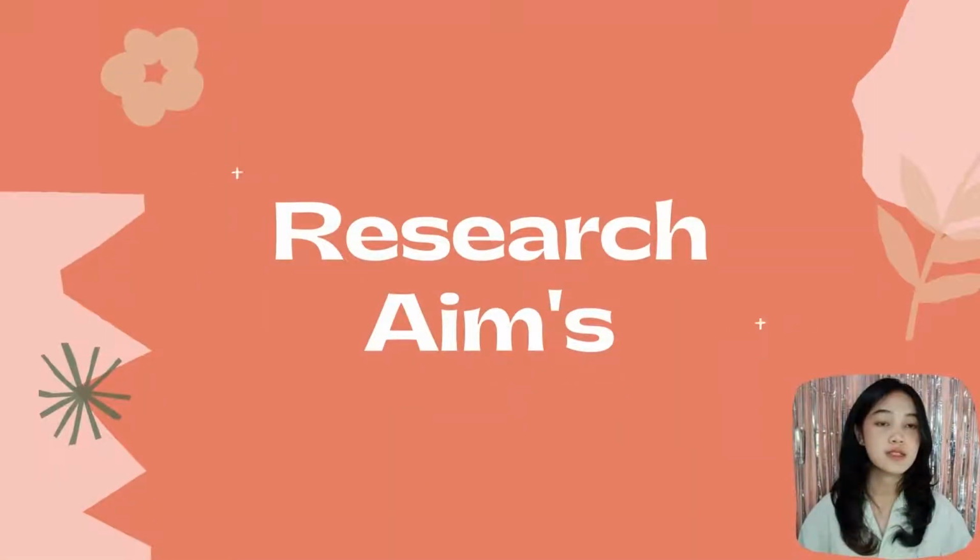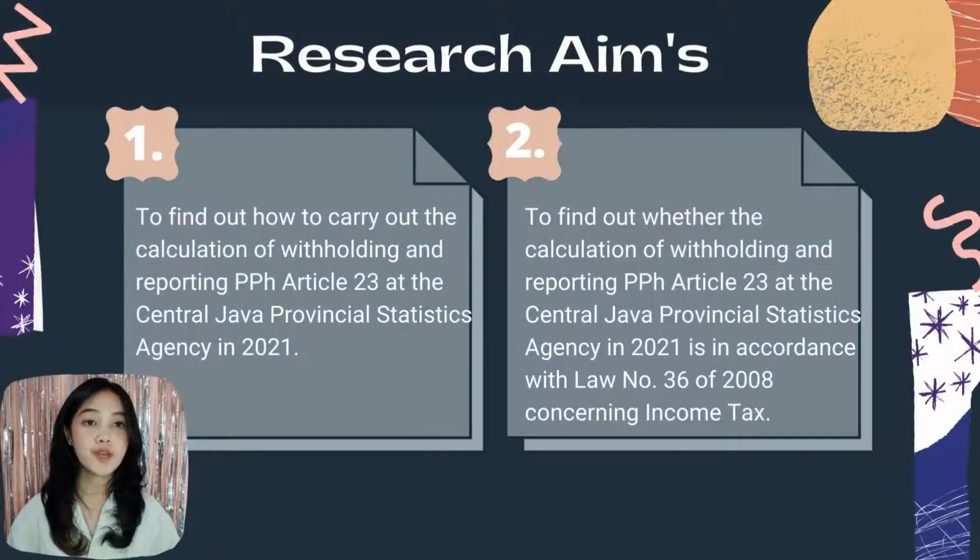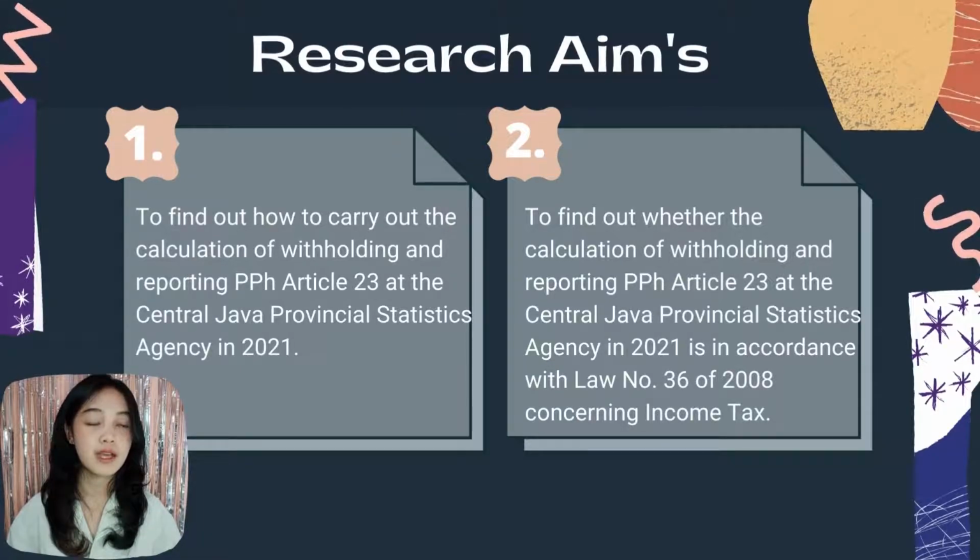The third is the research aim. First, to find out how to carry out the calculation of withholding and reporting PPh Article 23 at the Central Java Provincial Statistic Agency in 2021. The second is to find out whether the calculation of withholding and reporting PPh Article 23 at the Central Java Provincial Statistic Agency in 2021 is in accordance with Law Number 36 of 2008 concerning income tax.